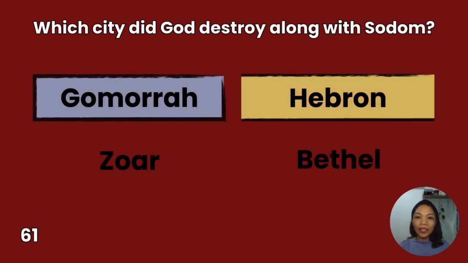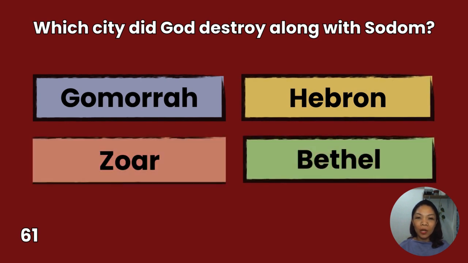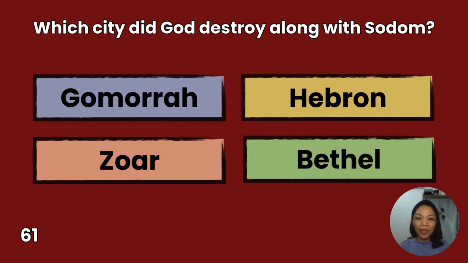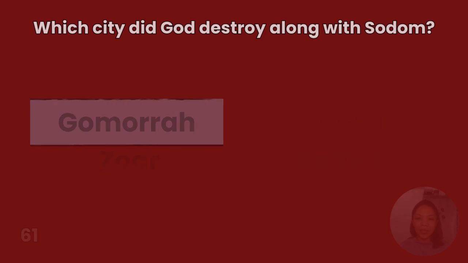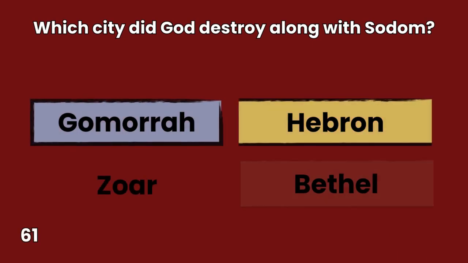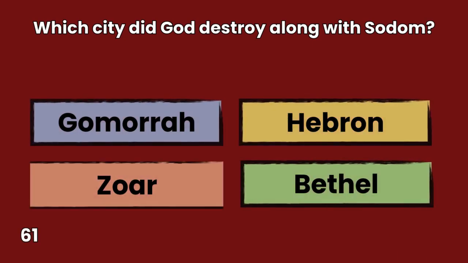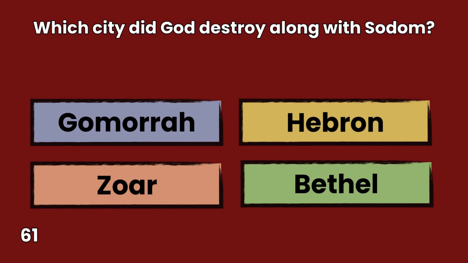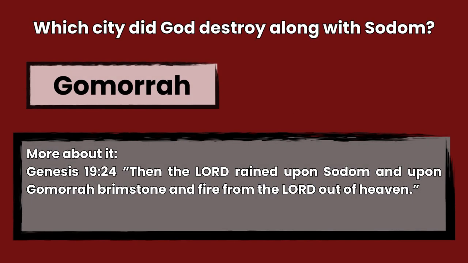61. Which city did God destroy along with Sodom? Gomorrah, Zor, Hebron, Bethel. You have 10 seconds to answer. The answer is Gomorrah, Genesis 19:24. Then the Lord rained upon Sodom and upon Gomorrah brimstone and fire from the Lord out of heaven.